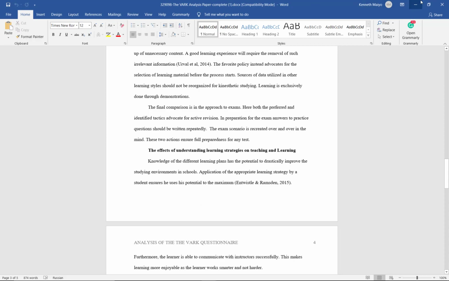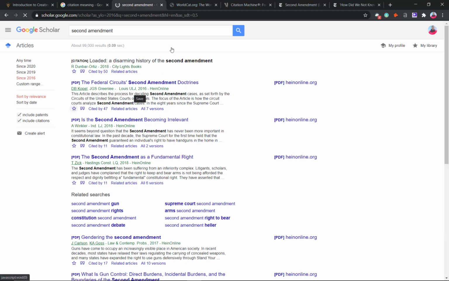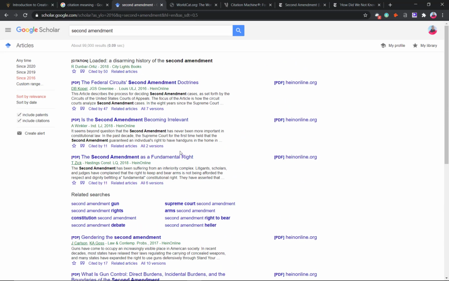We come back to Google Scholar, easy peasy, and we search. One rule with citations is that when you're creating citations for a piece of work, you should use citations that were published within the past 7 years. So we're right now in 2020. You can only use citations from 2013 upwards. So just to be safe, you're going to start with citations from 2016 onwards. So we're going to click on the left bar since 2016. So it's many pages of citations, of references, of publications on the Second Amendment.